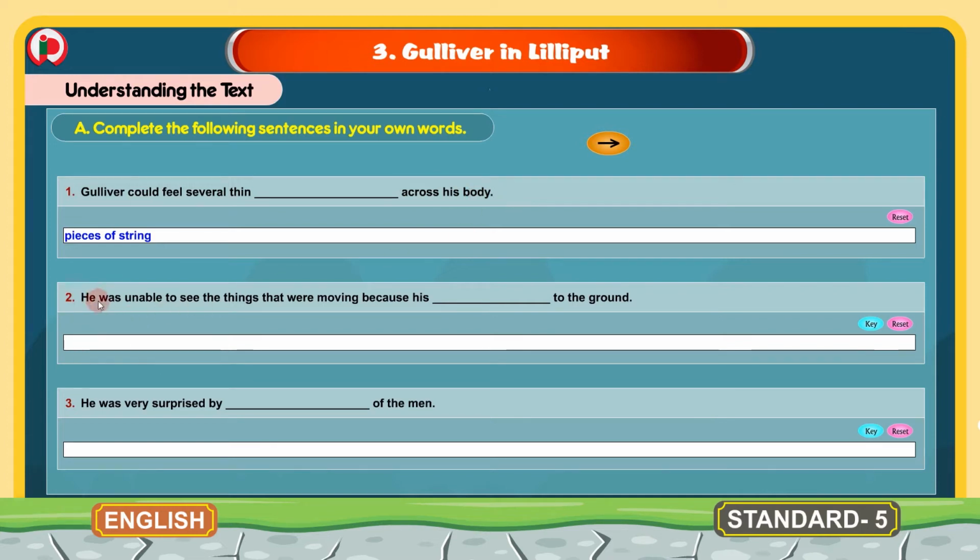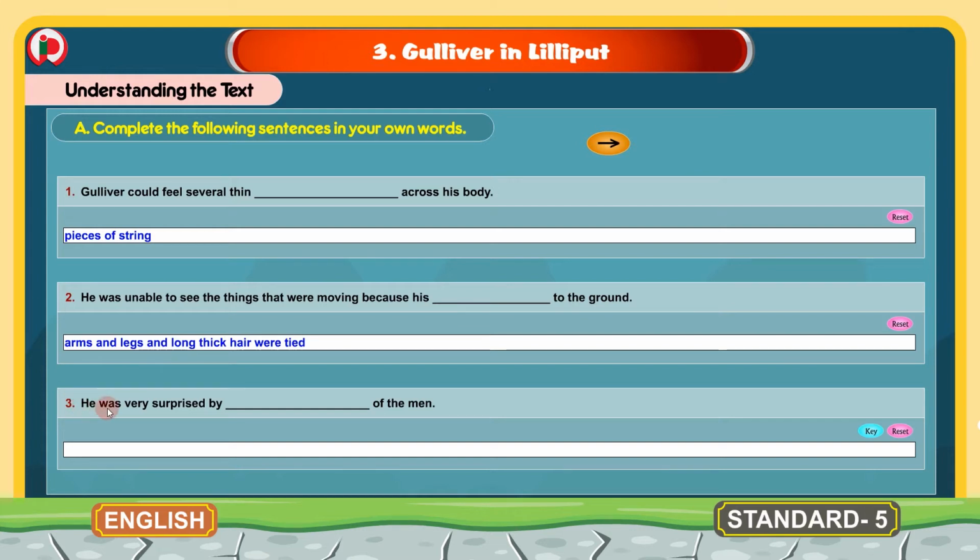2. He was unable to see the things that were moving because his dash to the ground. And here the correct words to write in the blank are arms and legs and long thick hair were tied. So the sentence will be: he was unable to see the things that were moving because his arms and legs and long thick hair were tied to the ground.